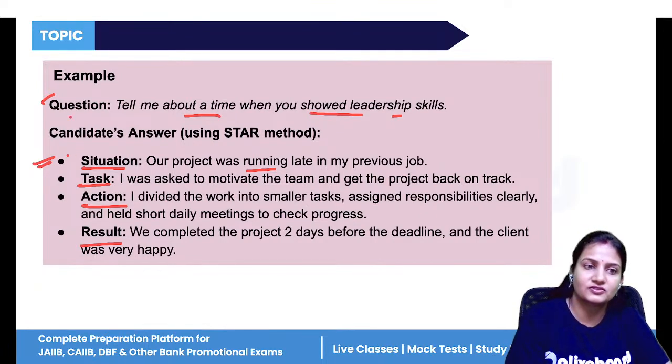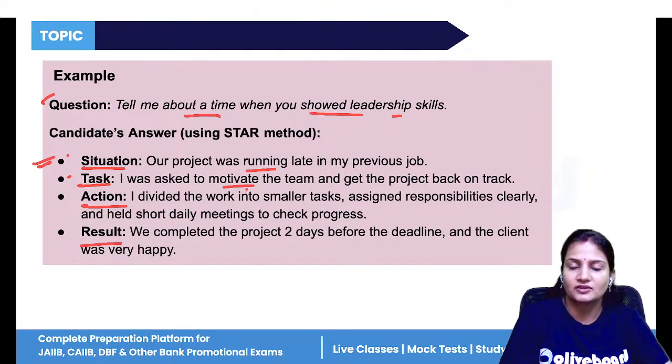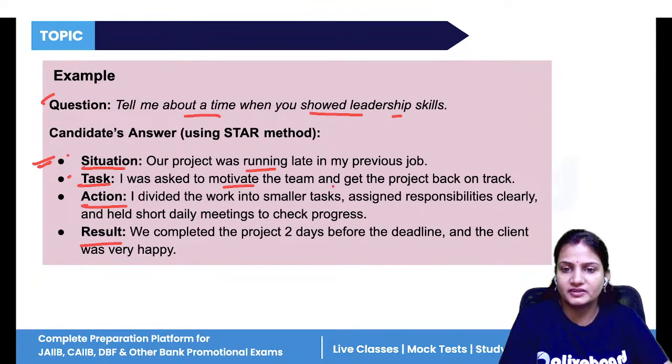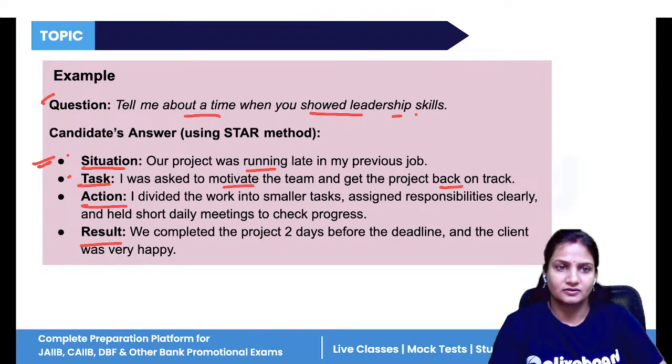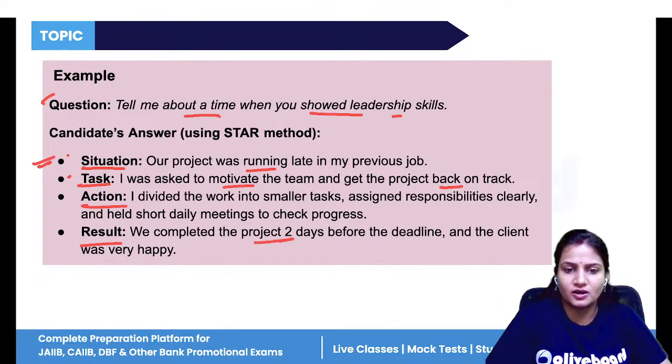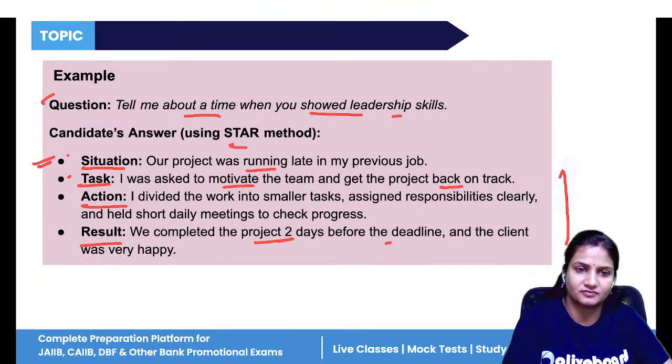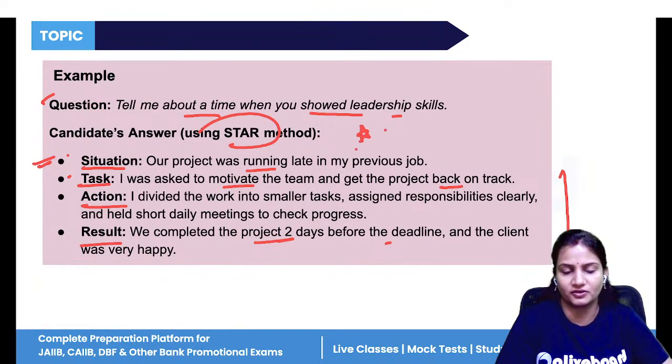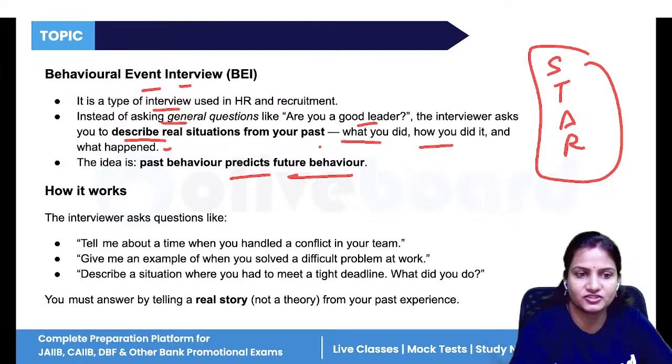Now that was the situation. For correcting the situation, what task were you given? You were asked to motivate the team so that they could do their work properly and get back on track. Now, what action did you take? You divided the large work, the big task, into smaller and manageable units. And what was the result? You completed your project 2 days before the deadline. So this is the STAR. The full form of STAR is very, very important. I hope this question is clear to you.